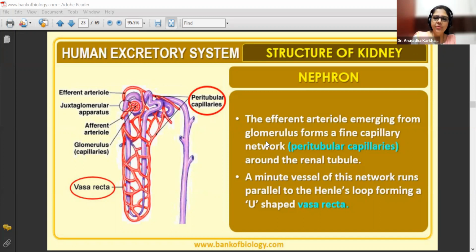around the renal tubule. So here someone was asking me, यहाँ पर कहीं पर भी हमें veins नहीं दिखाई दे रहे. So I'll tell you now about the veins. Okay.